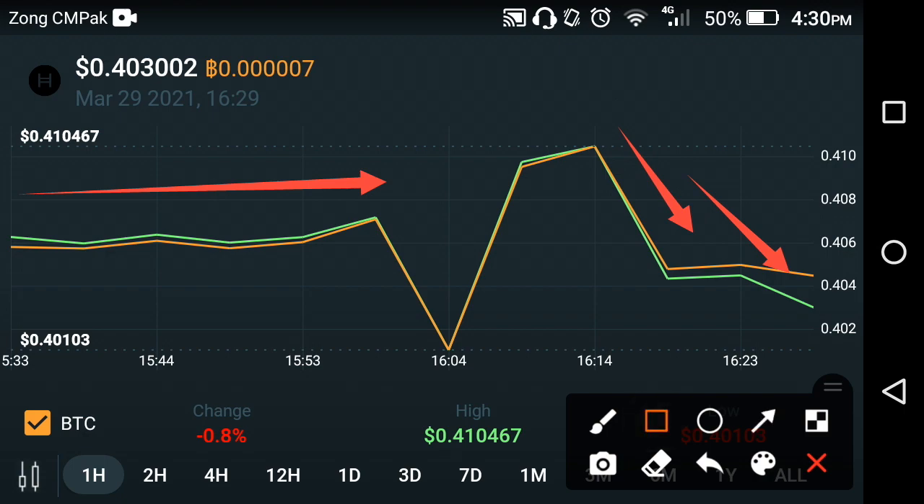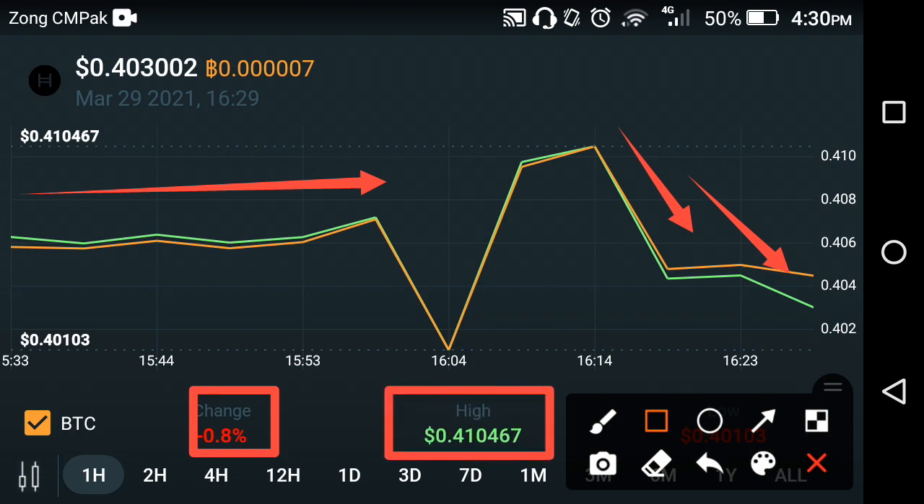If we look at the changes of Hedera Hashgraph, it is about negative 0.8% in the last 1 hour. Absolutely not very bad, but bad for all Hedera Hashgraph holders because they are in negative. If we see the high price of Hedera Hashgraph, it is about $0.410467 in the previous last 1 hour. That is the live price change that occurred in Hedera Hashgraph in the last 1 hour.